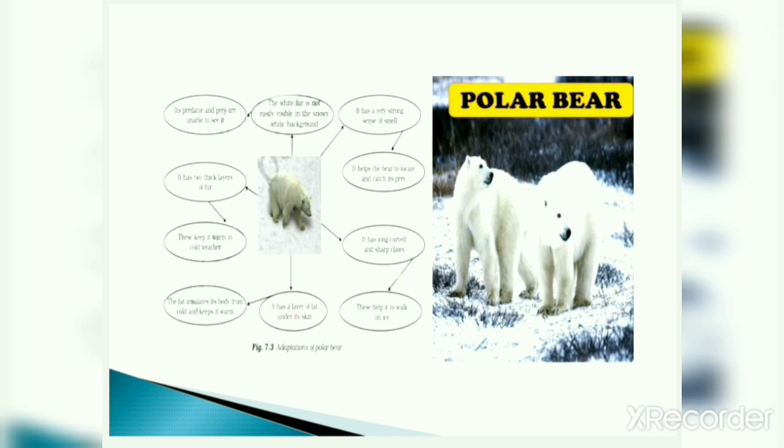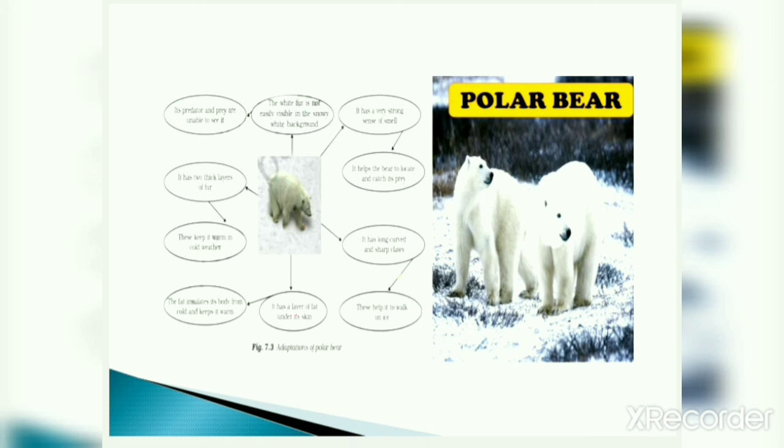It has a layer of fat under its skin. Now they have white fur, and below the white fur they have a layer of fat which helps them to keep warm. The fat insulates its body from cold and keeps it warm. These keep it warm in cold weather. We all know that these regions are very much colder. So this white fur and this layer of fat under the skin keeps them warm in these cool regions.